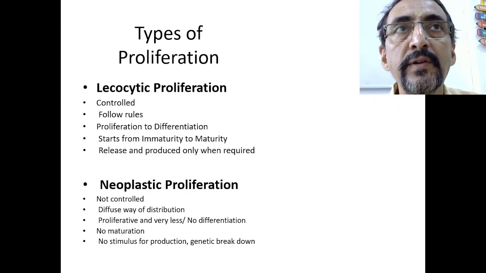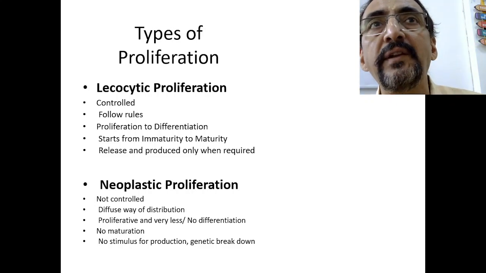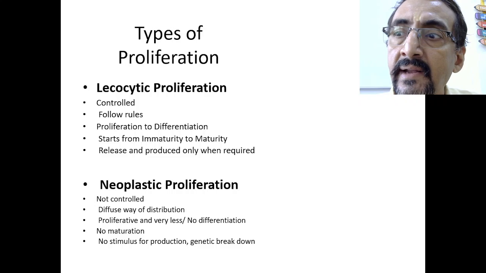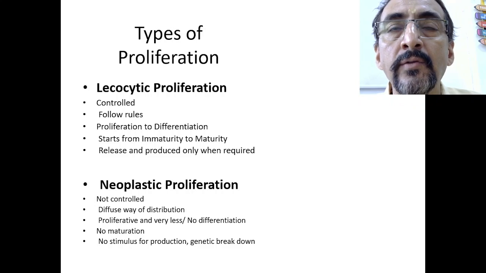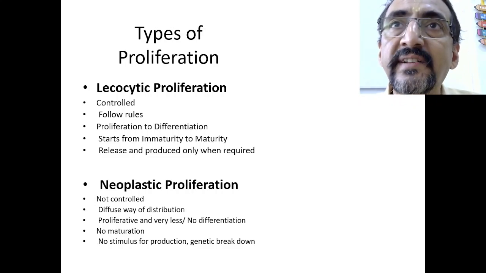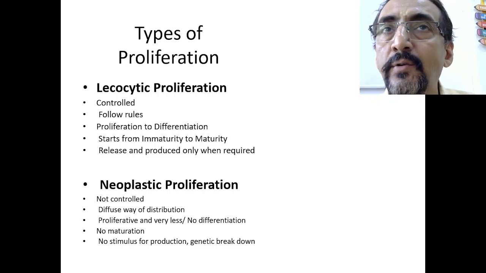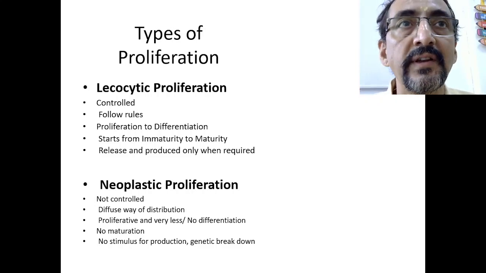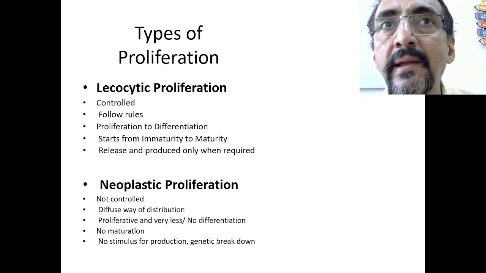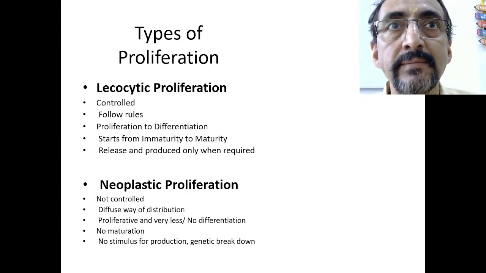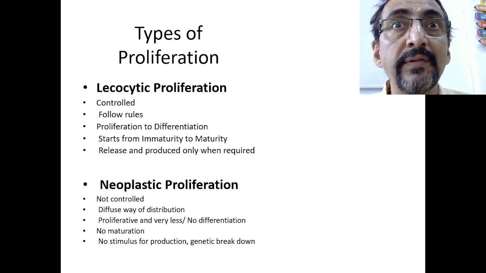And importantly, proliferation takes place, but it does not lead to differentiation. Rather, proliferation leads to de-differentiation. What I mean to say is, the next series of cells formed from the parent cell is qualitatively worse than the parent cell. Therefore there is no differentiation, there is de-differentiation. That particular cell is totally a waste cell because it is not able to perform any expected functions, because it does not contain the necessary cell organelles, as it is undergoing dedifferentiation.